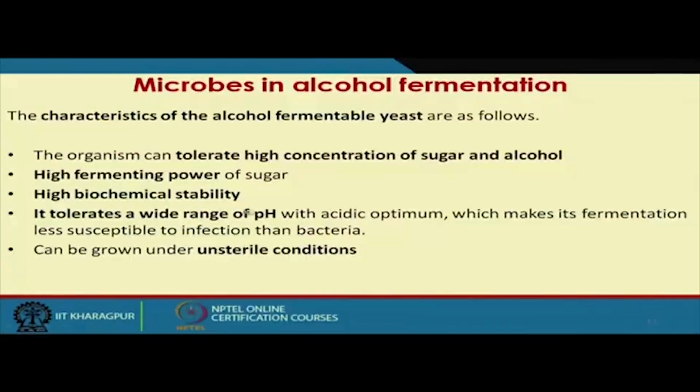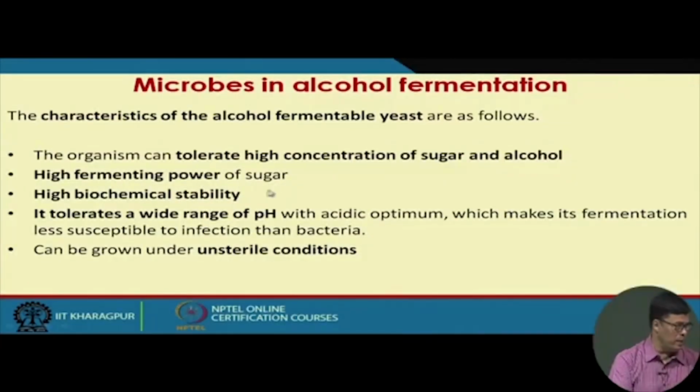that alcohol is a growth associated product. That means the rate of alcohol formation is proportional to the rate of cell mass formation. So, the more cell mass formation there is, the more alcohol formation will take place in the system. Now, high fermenting power is very important, and high biochemical stability is also very important. The more biochemical stability we have, the more uniform alcohol concentration we get in a fermentation process, which is very much